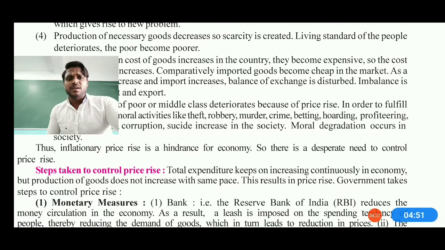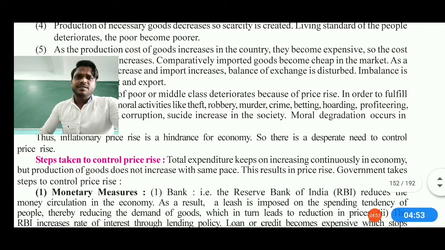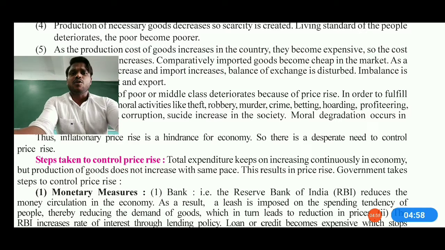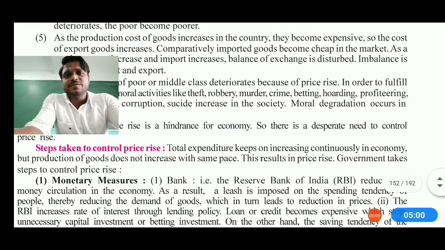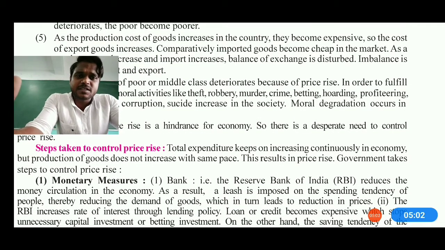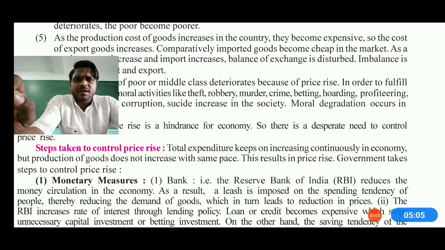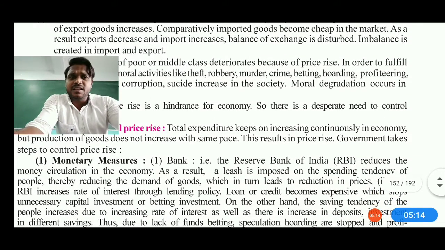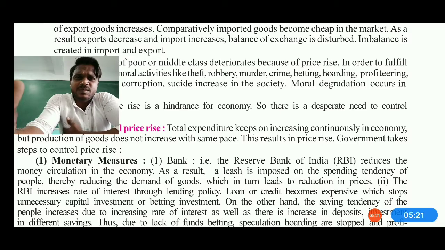So the poor become poorer, as well as the rich become richer. Now as the production cost of goods increases in the country, they become expensive, so the cost also becomes expensive. Obviously export also becomes expensive. Any factor of the market becomes expensive, the whole chain becomes expensive. So the balance of exchange is also somehow disturbed. Therefore, imbalance is created in import and export, and that's how it also generates the price rise. There is imbalance in the import and export, and again it leads to the price rise.